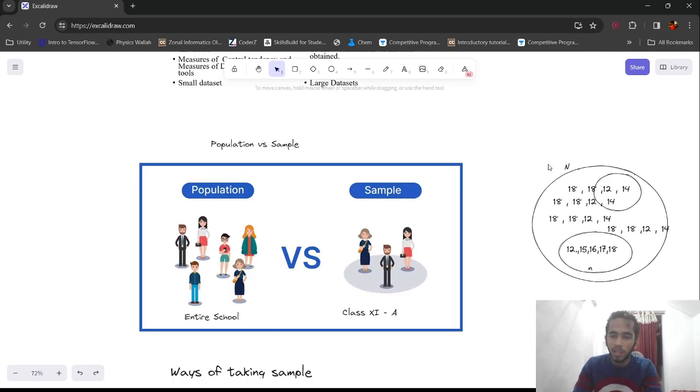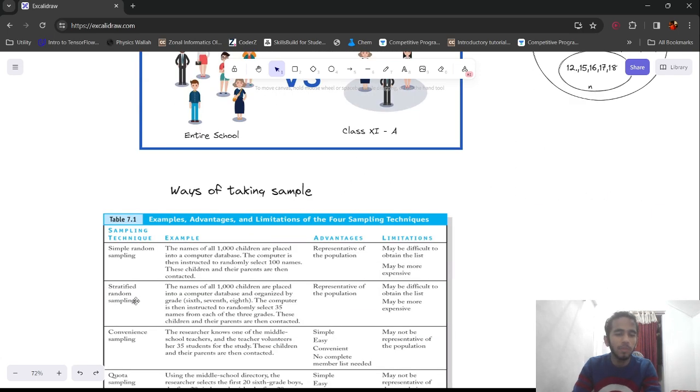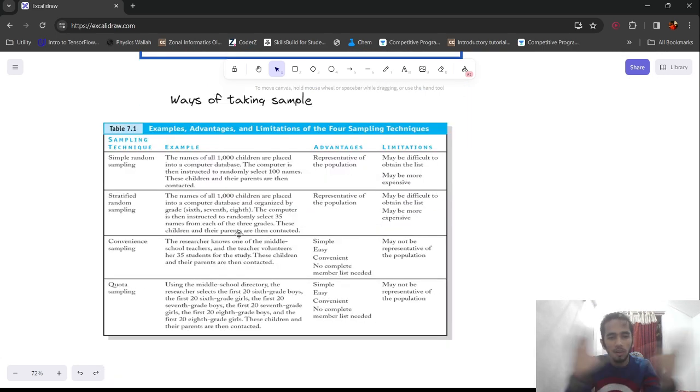Let me read it out, then I'll explain. Here they are taking the example of children in a middle school, and they are doing some voluntary activity. Simple random sampling: the names of all thousand children are placed into a computer database. The computer is then instructed to randomly select 100 names.